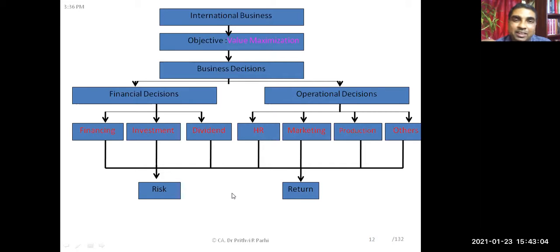For example, let us say you are keeping money in a fixed deposit in a bank. You know what the rate of interest is. You know you will get 6%, and you are actually getting 6%. Is there any variation between your expectation and actual return when you deposit money in a fixed deposit? No, sir. So there is no risk. Okay, you can say relatively there is no risk because you expected and you get the same thing.